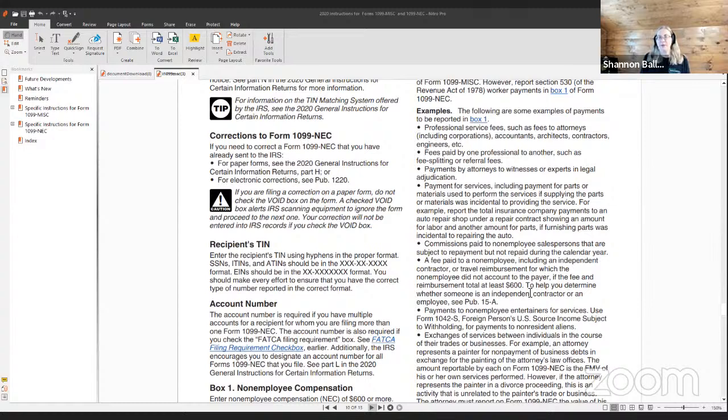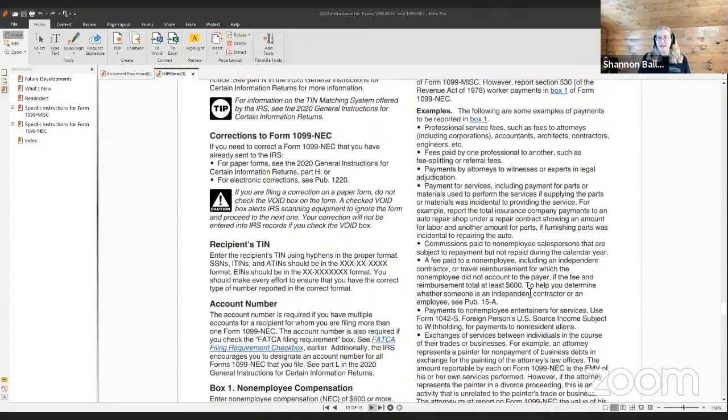So when people refer clients to me to help them fix payroll messes or for the employee retention credit, I pay an affiliate fee, which is a referral fee. Anytime I pay another accountant or anybody for referring a client to us, they get a referral fee. So I include those in Box 1 when I send out my 1099s.